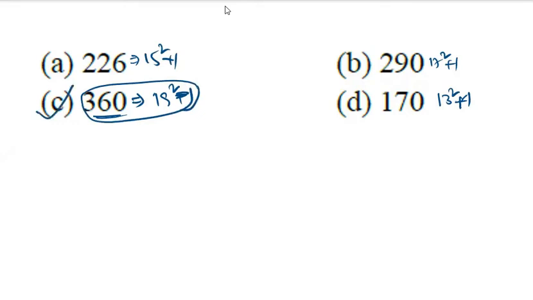15 square plus 1, 17 square plus 1, 13 square plus 1, except option C. That is square minus 1. Okay. Here two numbers are given. This is not 20.10. This is 20 and 10. Two different numbers.